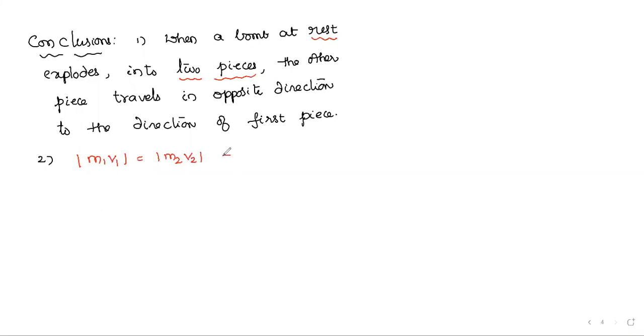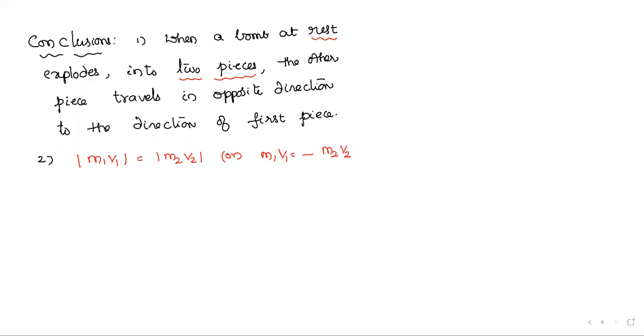If they ask the direction, then you write like this: m1 v1 equals negative of m2 v2. That is, P1 bar equals minus P2 bar, or P2 bar equals minus P1 bar, quite opposite direction. So next time you should be in a position to apply this formula directly, provided the bomb at rest explodes into two pieces. These are the two conditions here.